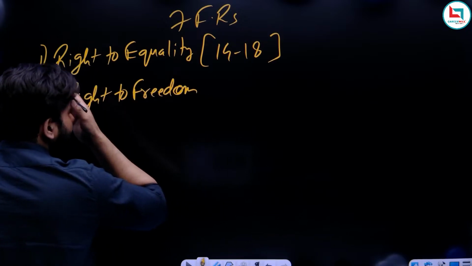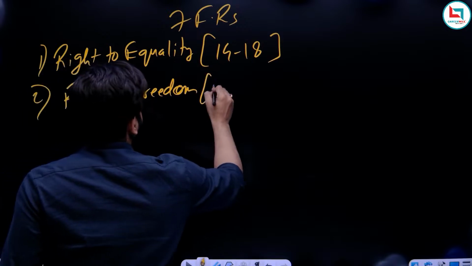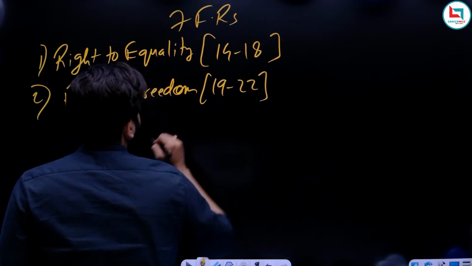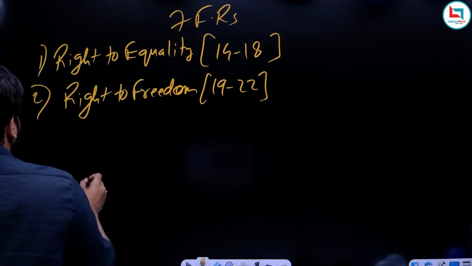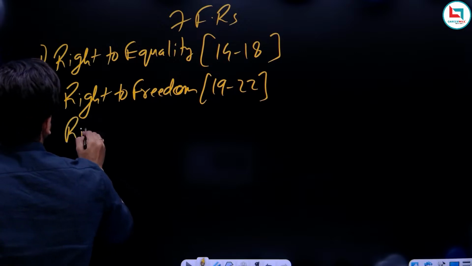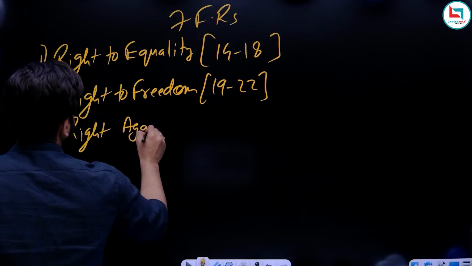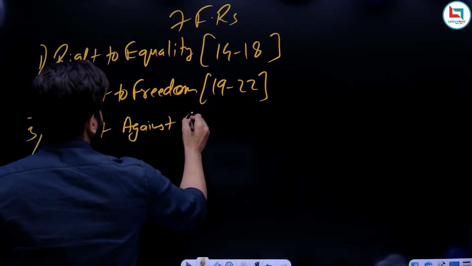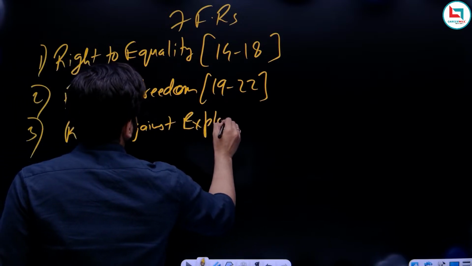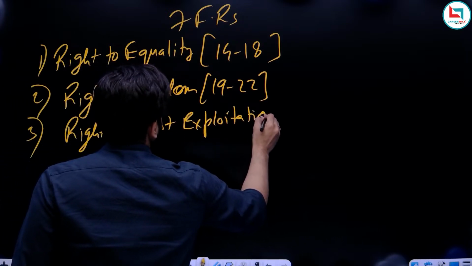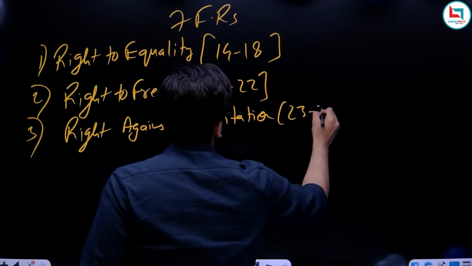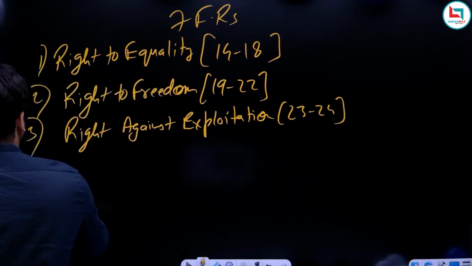So, how many articles are there in right to freedom? Article 19 to Article 22. Okay. Now the third right. The third right is right against exploitation, Article 23 and 24.